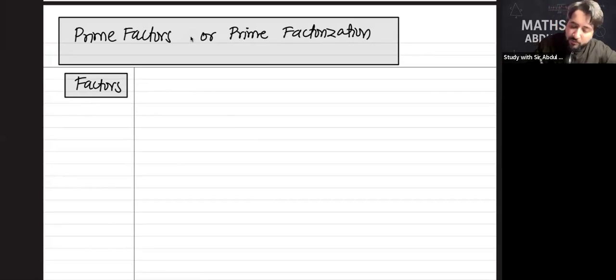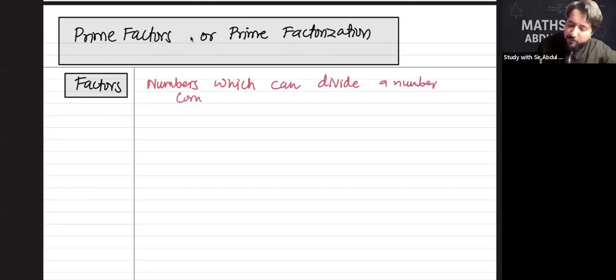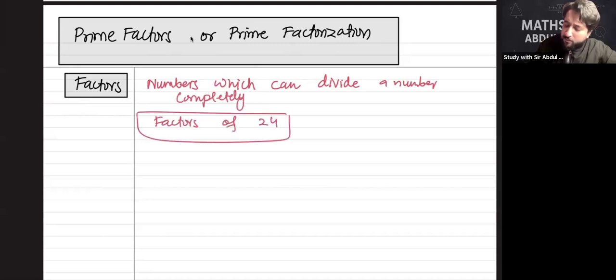Factors are numbers which can divide a number completely. For example, factors of 24. This question came in 2024.